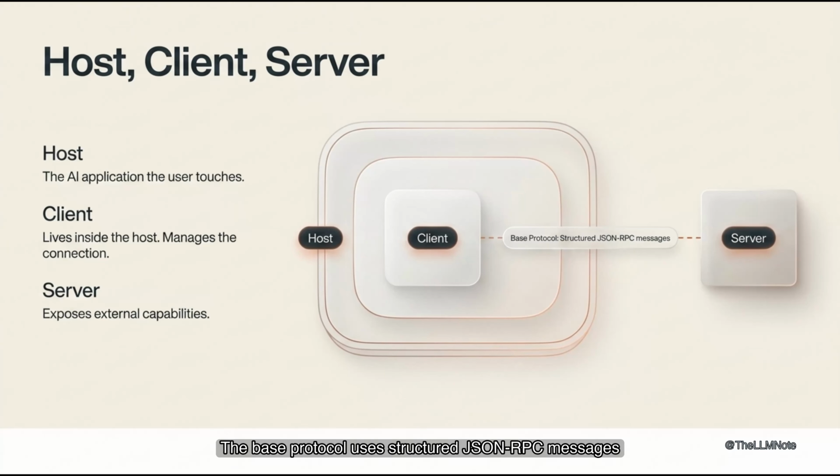The base protocol uses structured JSON-RPC messages. It handles lifecycle negotiation and feature discovery. It supports cross-cutting utilities for consistency. The model focuses on capability exposure. The system maintains clear boundary separation.